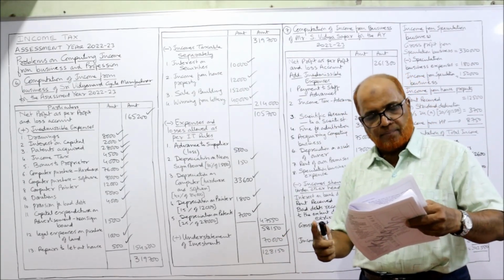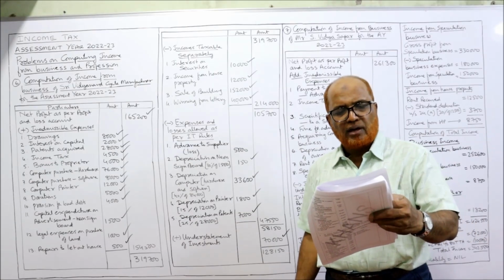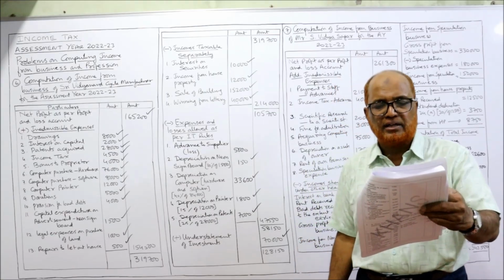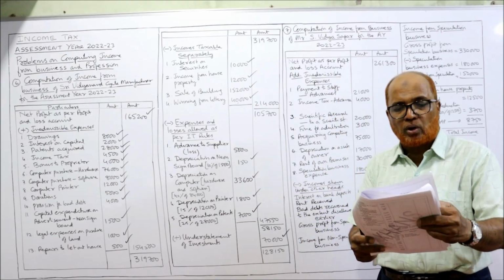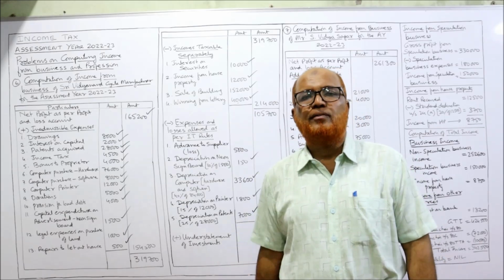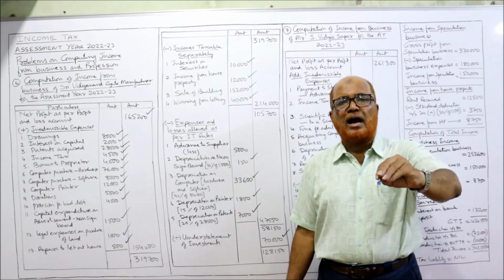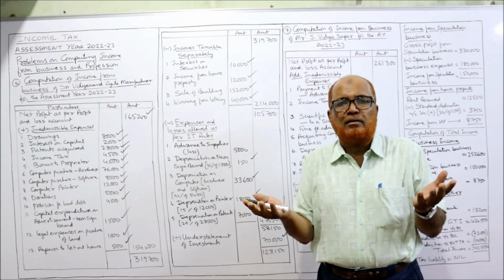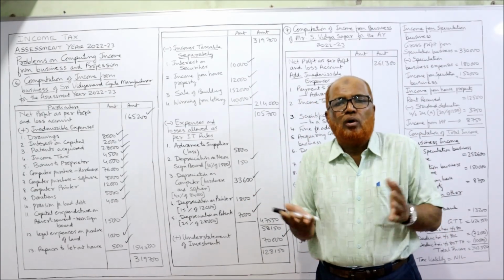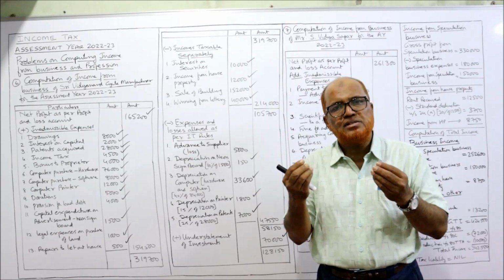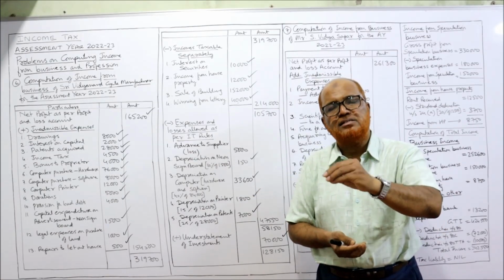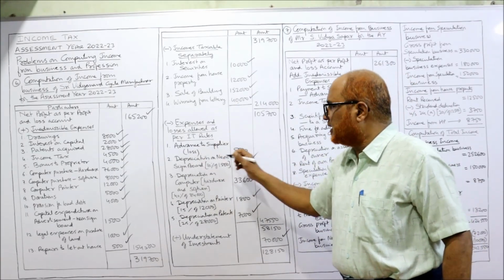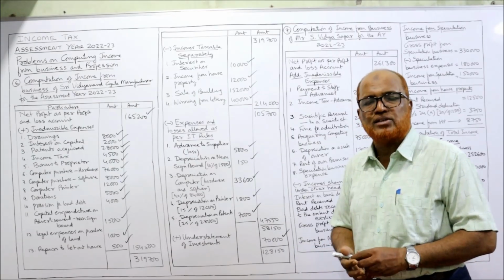Next comes seventh point, last point. During the previous year, 5,000 rupees is advanced to purchase the raw material to a supplier who is absconding from the country. Bad debts. Rupees 5,000 advance given to the supplier for supplying the material, but he has not supplied. He is absconding from the country, nowhere found. So this 5,000 rupees is a loss. Income Tax Act says it is allowed as deduction. So here 5,000 advance to supplier, loss 5,000 rupees, allowed as deduction.